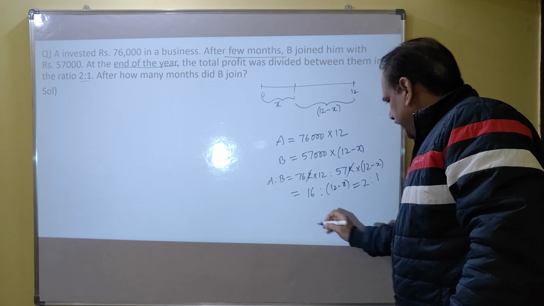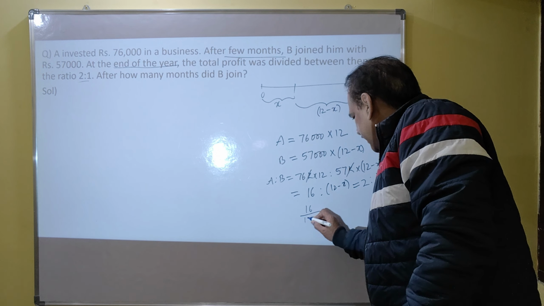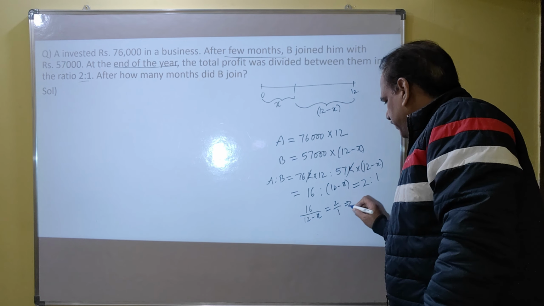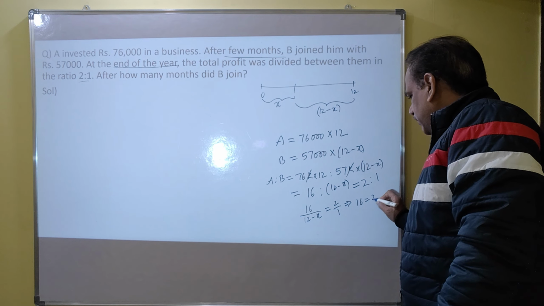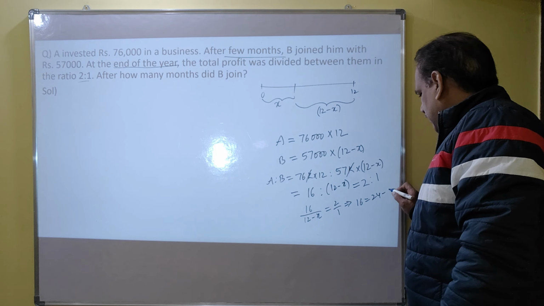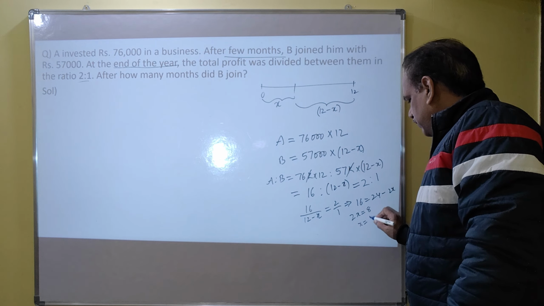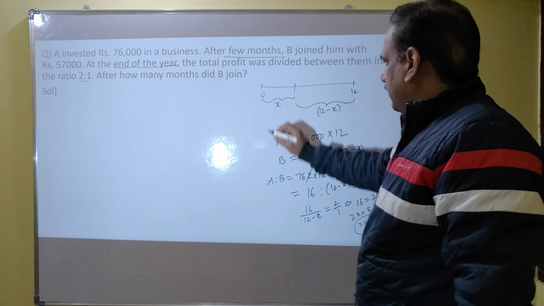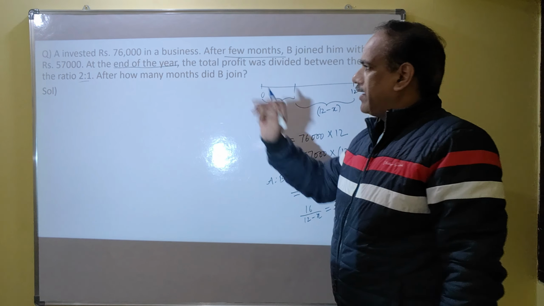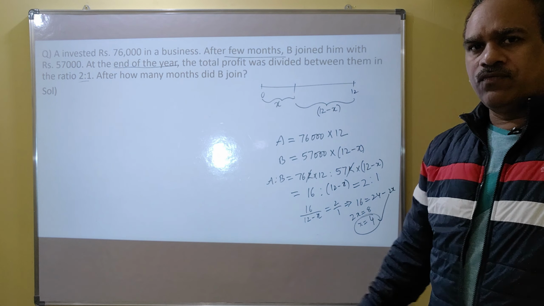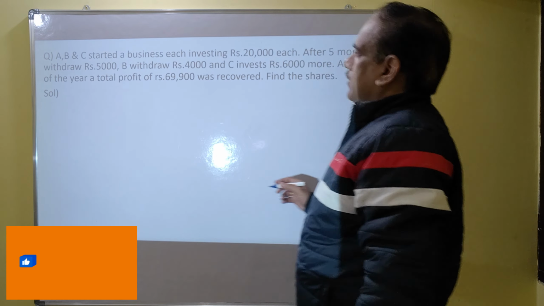So now make them equal. 16 by 12 minus X must be 2 by 1. This implies 16 equal to 24 minus 2x, 2x equal to 8, x equal to 4. So after 4 months, B joined with a capital of 57,000. The answer is 4 months.